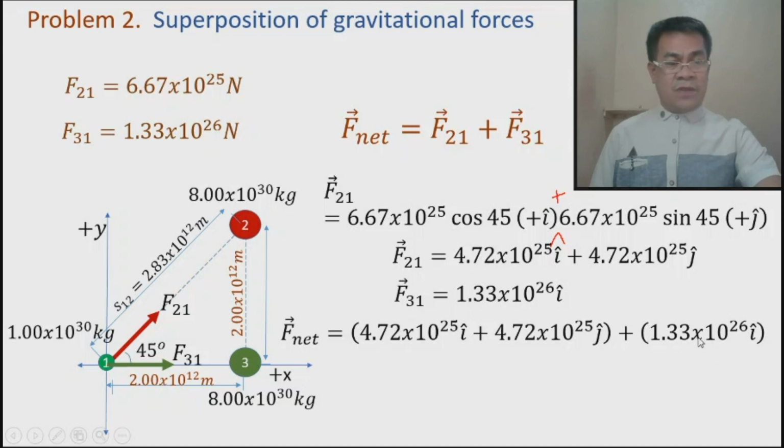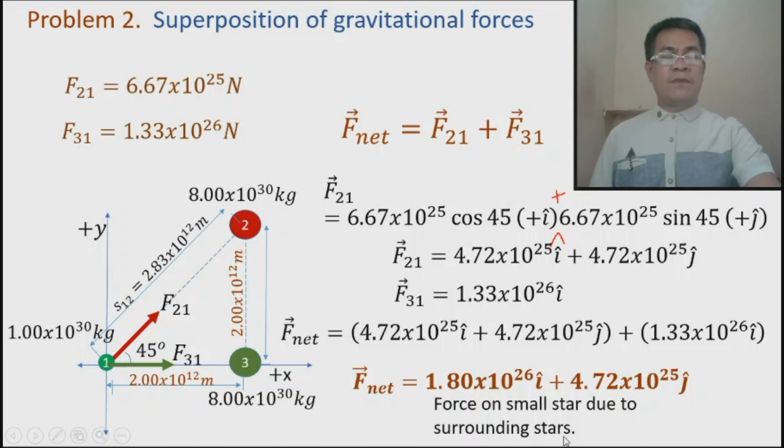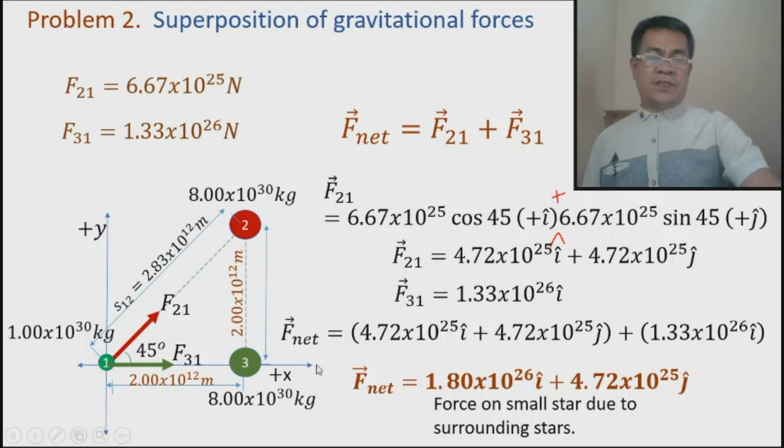So we can use your calculator to add these two values. This one we cannot add because we have no other terms that involve j hat. So therefore add 4.72 times 10 raised to 25 and 1.33 times 10 raised to 26. And the answer is 1.8 times 10 raised to 26 i hat plus 4.72 times 10 raised to 25 j hat. This is the vector. This is the force on the small star due to the surrounding stars. So this is the complete solution to the answer.